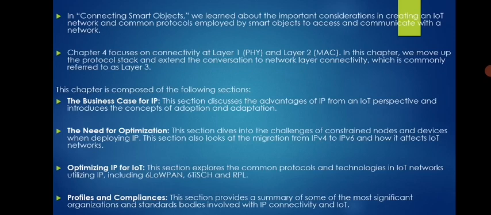In connecting smart objects, we learned about the important considerations in creating an IoT network and common protocols employed by smart objects to access and communicate with a network. Chapter 4 focuses on connectivity at layer 1, that is the physical layer, and layer 2, that is the MAC layer. In this chapter, we move up the protocol stack and extend the conversation to network layer connectivity, which is commonly referred to as layer 3.